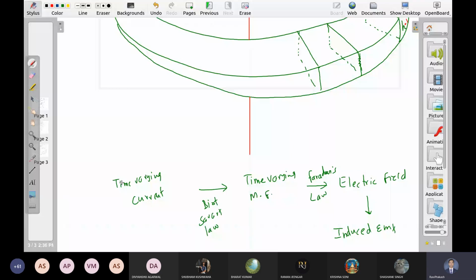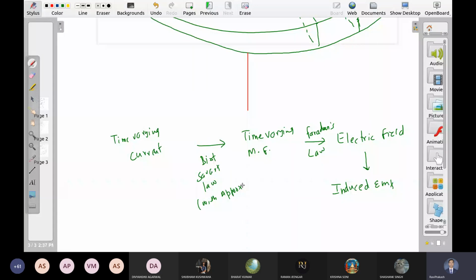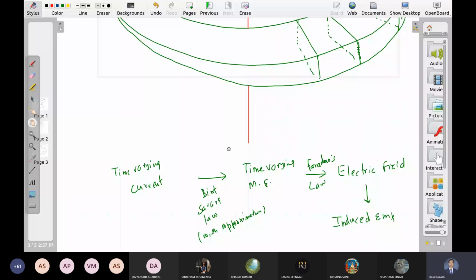क्या approximation है? कोई बता सकता है? Time varying current का जो रिजल्ट आता है मैग्नेटिक फील्ड, वो भी अप्रोक्सीमेटली इक्वल होता है कांस्टेंट करंट वाले. So in true sense, we cannot apply Biot-Savart law for a time varying current, but if frequencies are not very high, error is extremely small, we can safely apply Biot-Savart law.